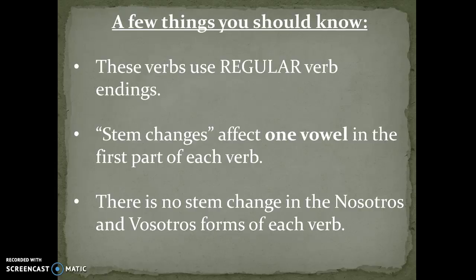Sometimes we call these verbs boot verbs, and for those of you who are very visual learners, I'm going to point something out that may help you as you learn how to conjugate these verbs. We strongly recommend that you draw a boot around the verb. You'll see what the boot looks like in the note to help you remember them. For those who are visual learners, it's definitely a useful technique to help you remember which verbs have a stem change and which verbs do not.